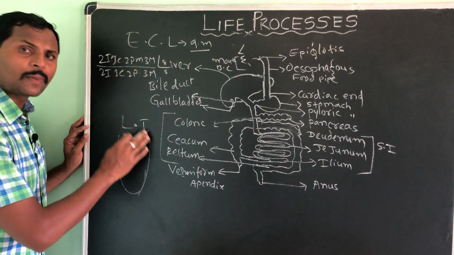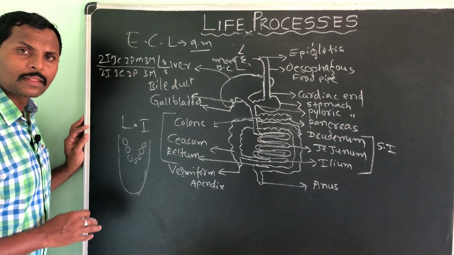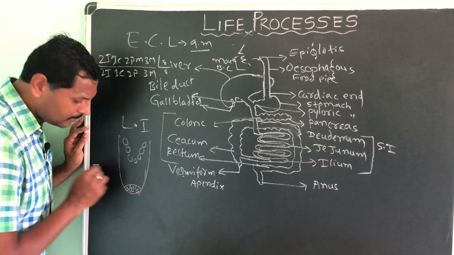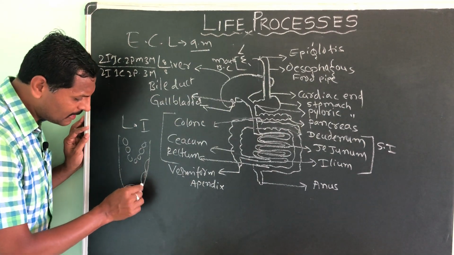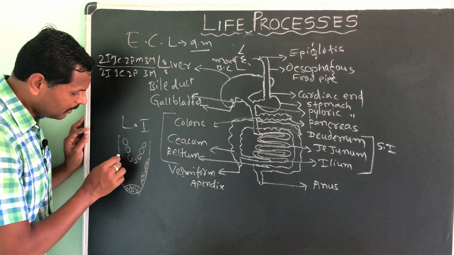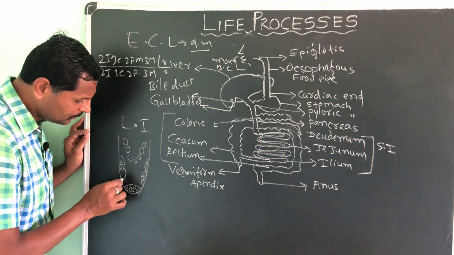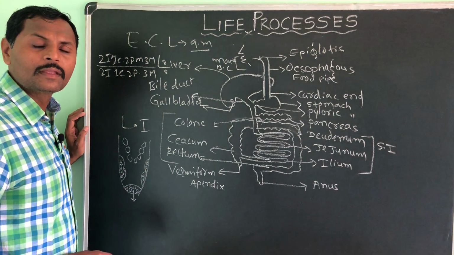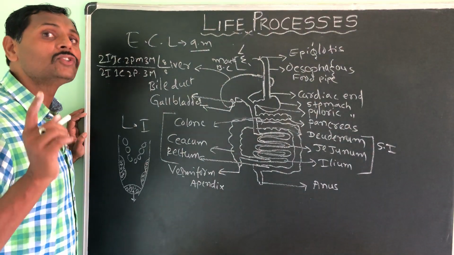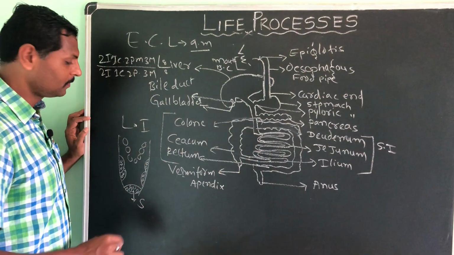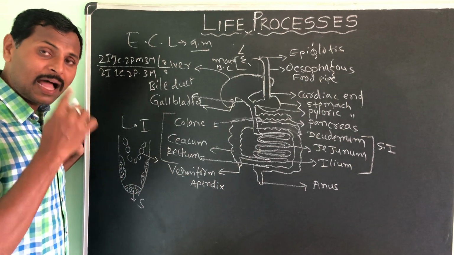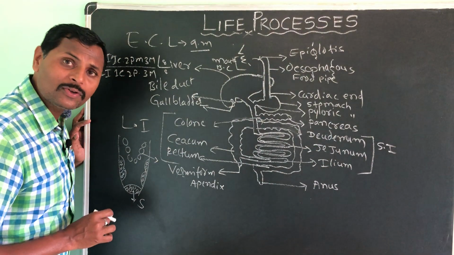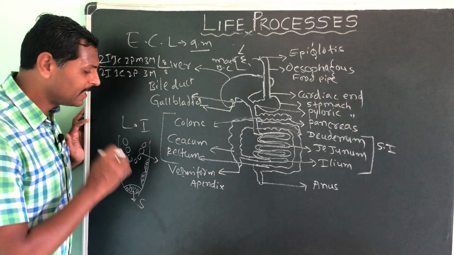Taste buds are there throughout the tongue. In the front you can see taste buds, even on the lateral side you can see taste buds. The front part will help you identify the taste of food, that is sweetness. Here, the end part, the last part of the tongue, which has bigger taste buds, helps you identify the bitter taste of food.